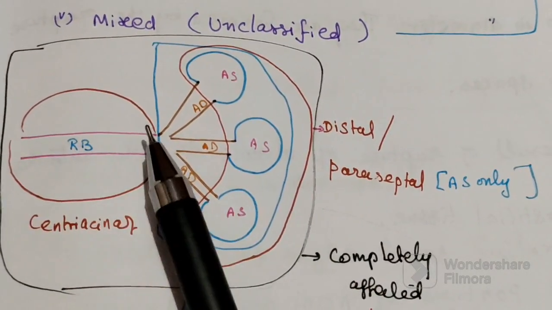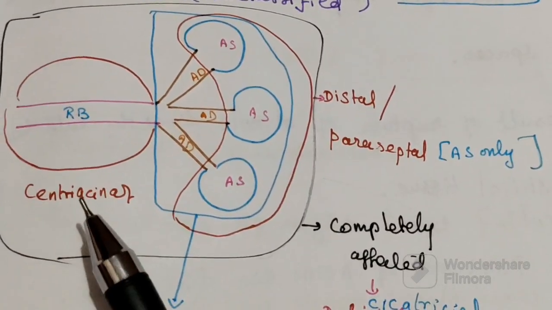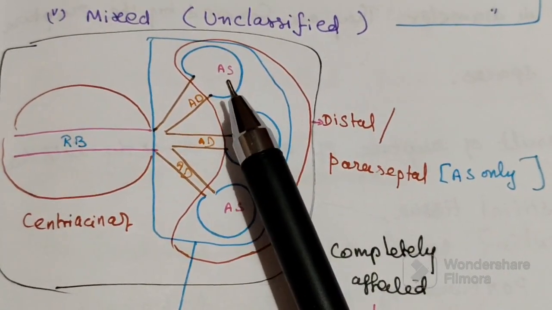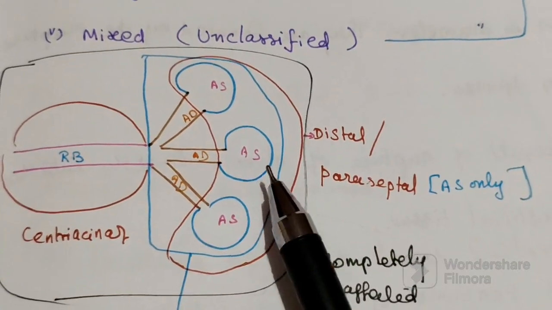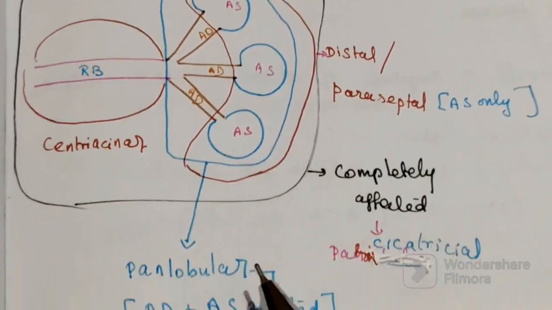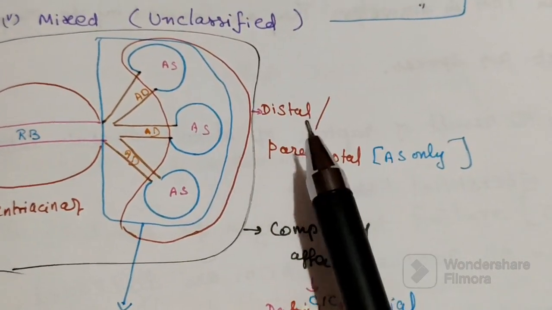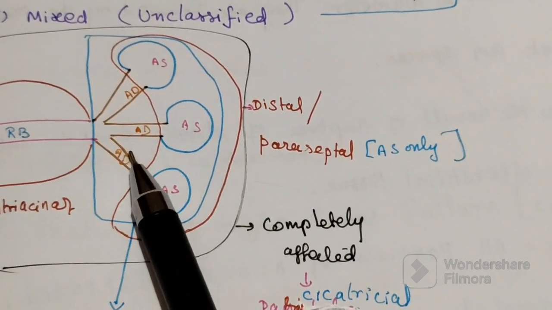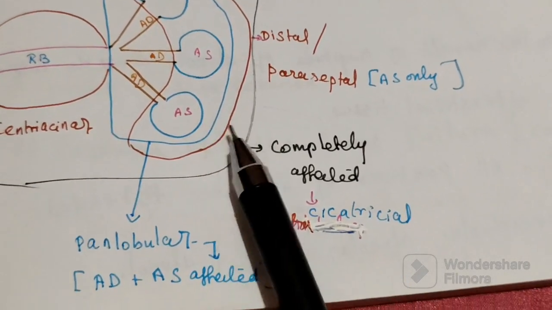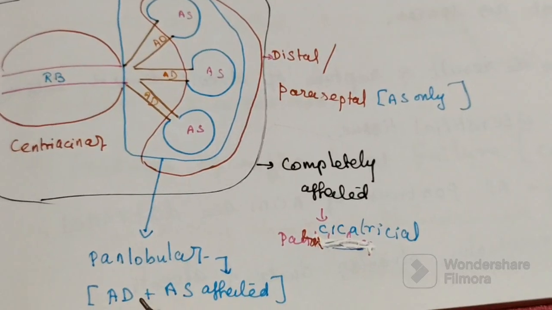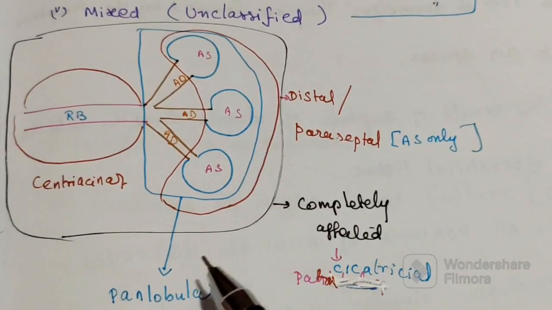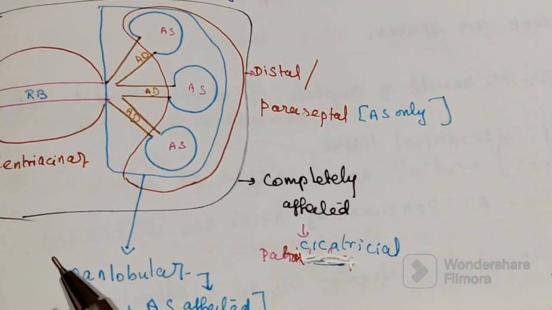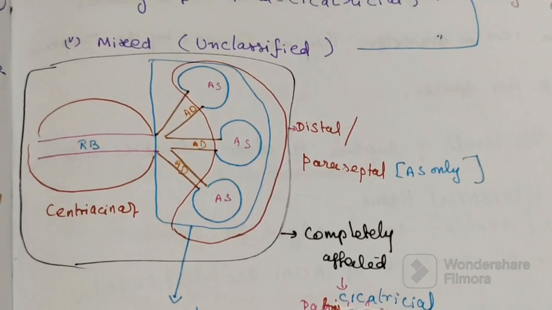So only the respiratory bronchiole affected means centriacinar emphysema. Only the acinus ducts and sacs affected is called distal or paraseptal emphysema. Alveolar ducts and alveolar sacs affected is called panlobular emphysema. Completely fused, everything fused, is called irregular or cicatricial emphysema.